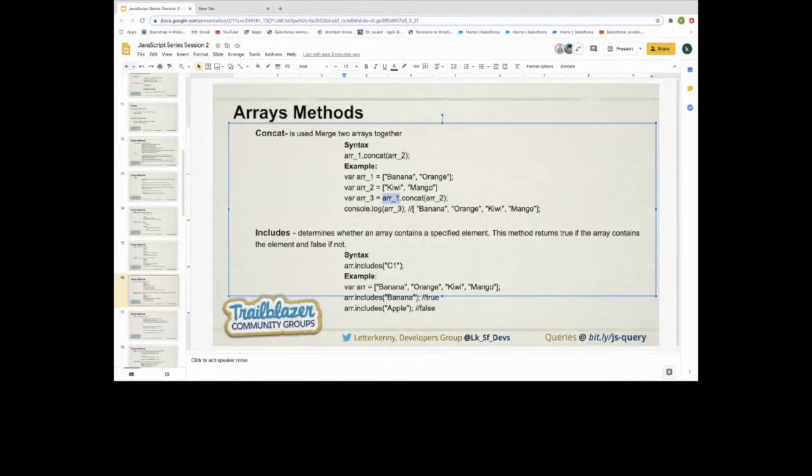And if we are talking about the example, we have an array that holds four properties, the array that we created last time. If we want to check whether banana is available in this array, we use array dot includes and pass banana inside that, and it will return true because it is available inside this array. And if we pass apple, which is not available in this array, then it will return false. So that's how includes and concatenate work.